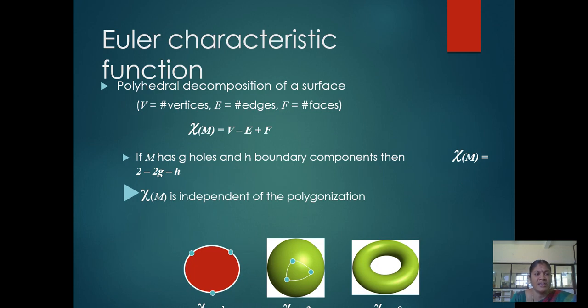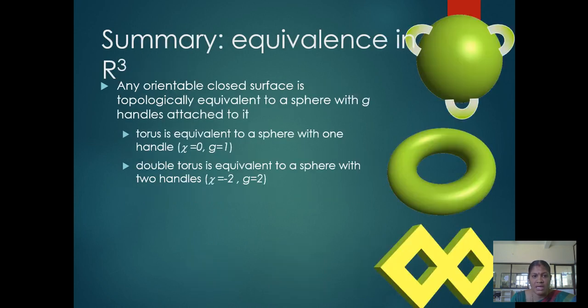Euler characteristic. Polyhedral decomposition of a surface: V is vertices, E edges, F faces. The characteristic psi of M equals V minus E plus F. If M has G holes and H boundary components, then psi of M equals 2 minus 2G minus H. Psi of M is independent of the polygonization. For example, psi equals 1, 2, and psi equals 0.